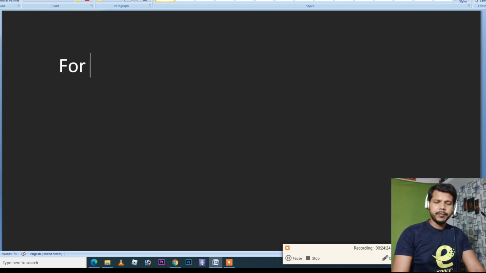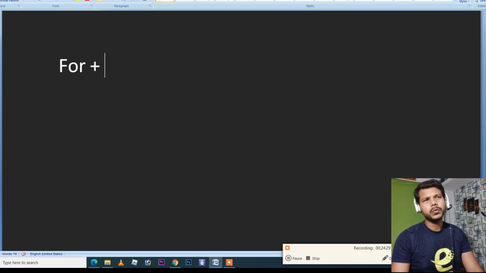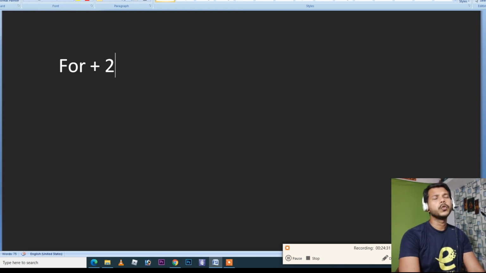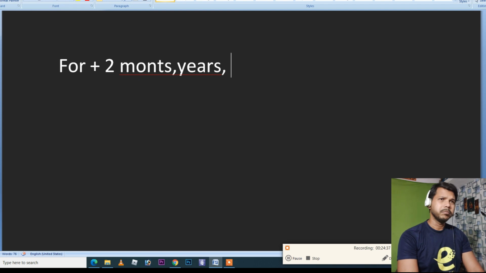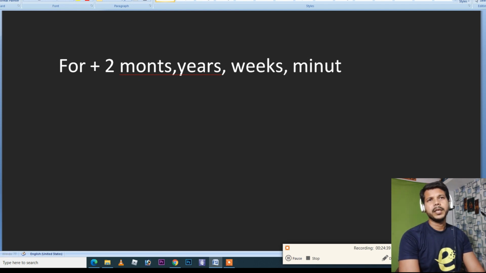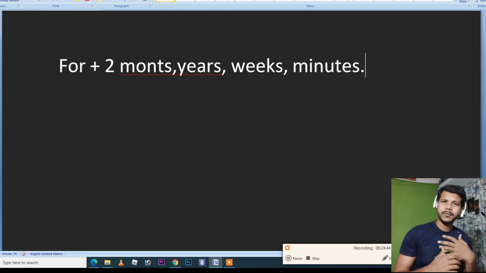See, "for" is a period, everybody knows. For means after "for" you can use any counting, like 1, 2, 3, 4. Suppose you are using 2, and then you can use either months, years, weeks, or minutes. So you can say 2 months, 2 years, 4 months, 5 years. So you have to use "for" for a long time.